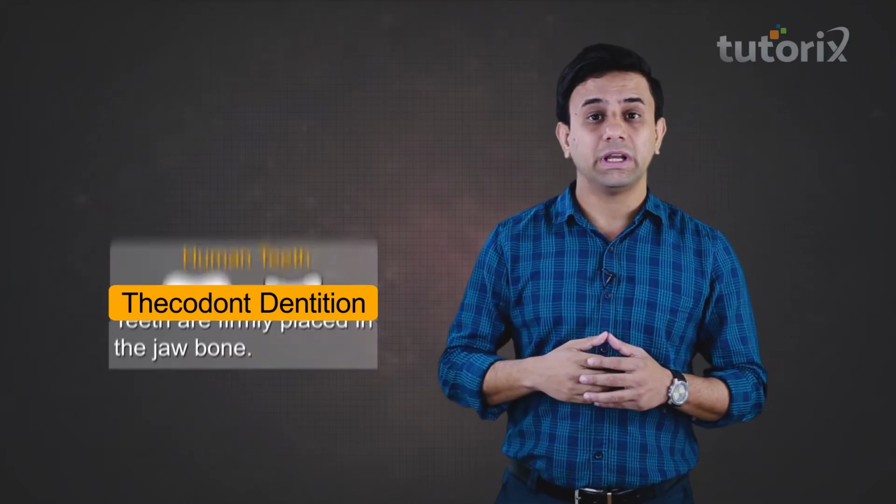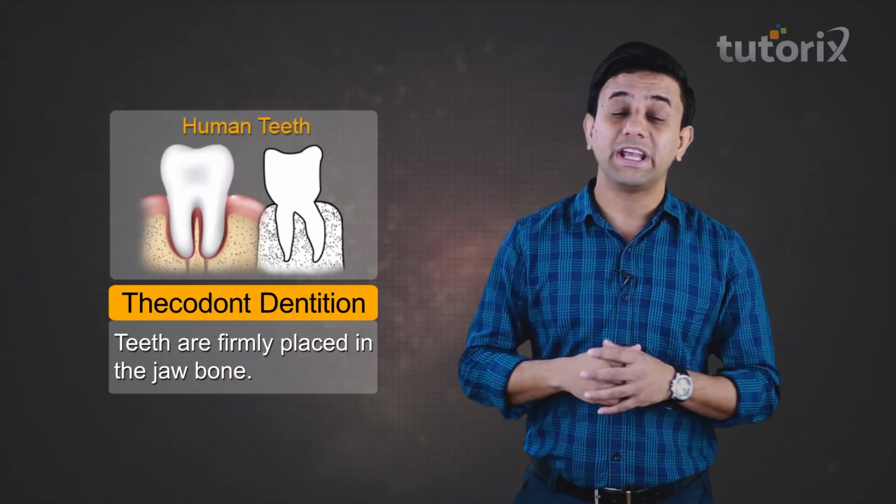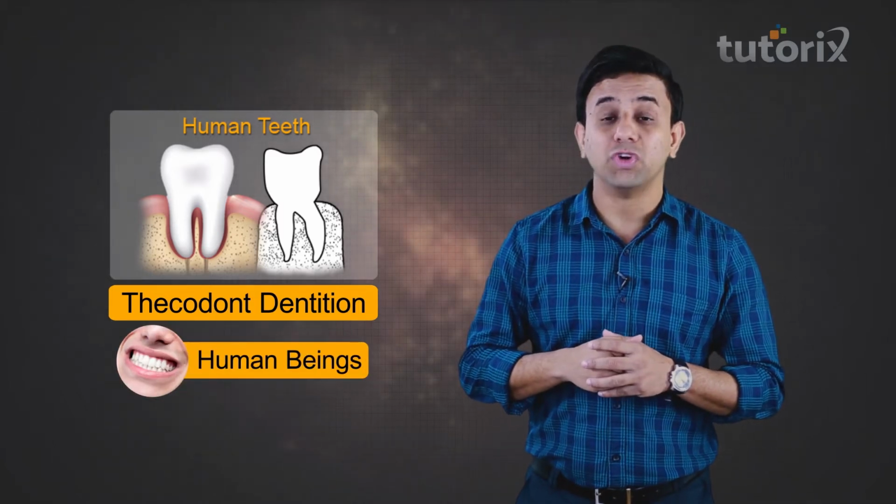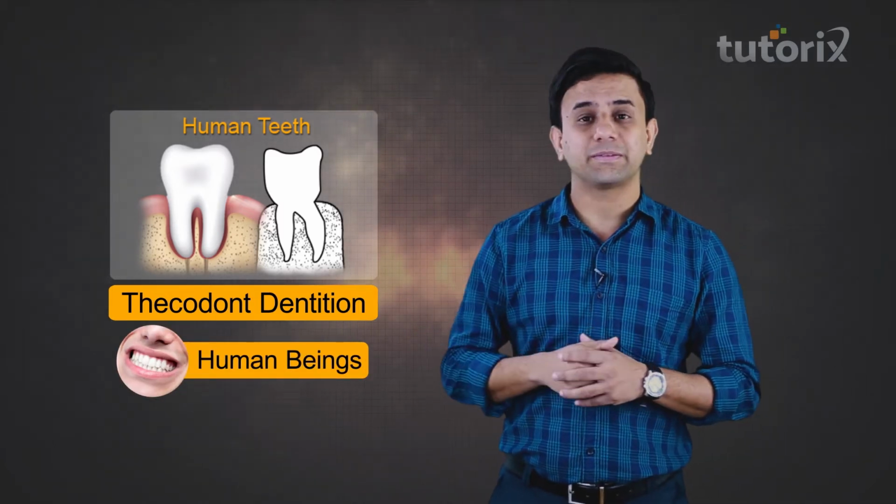Let us first categorize the teeth according to the way they are placed in the jawbone. The first of them is the thecodont dentition, which we will discuss. In the thecodont dentition, the teeth are firmly placed in the jawbone, and this is exactly the dentition which we see in human beings.